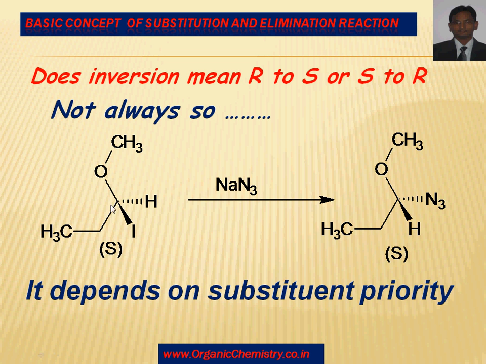Therefore, inversion in configuration is observed. But if any valency is other than carbon, here oxygen, there is a possibility that S may retain its configuration. So it is important. In the case of only alkyl halide, R gives S, but in the case of substituted alkyl halide, there is a possibility that S gives S or R gives R.